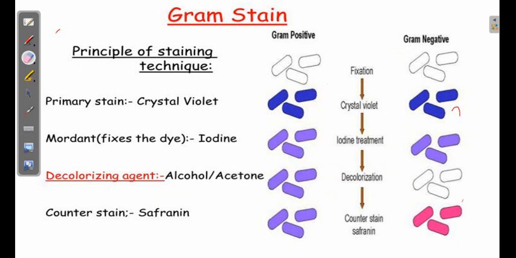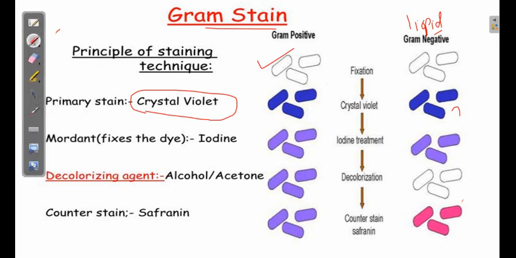Gram staining is basically a technique where we differentiate bacteria based on their cell wall composition. The basic differentiating feature between gram-positive and gram-negative bacteria is the lipid content. As we know, in gram-negative bacteria there is a lot of lipid. So what are the steps in gram staining? First we make a smear. Once the smear is prepared, it is stained with crystal violet. Crystal violet is the primary stain. Once we use it, the cell wall of all the bacteria becomes blue, because crystal violet is blue.